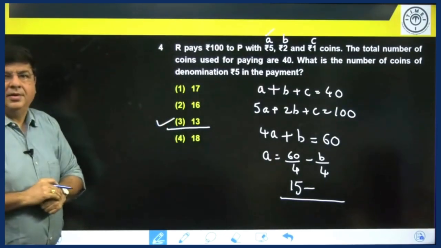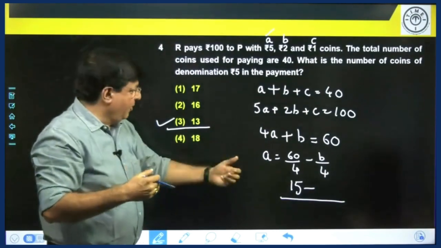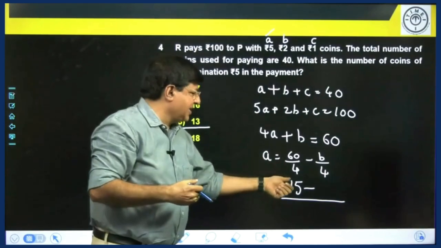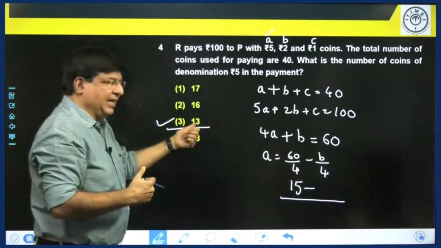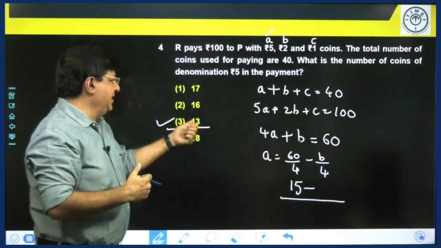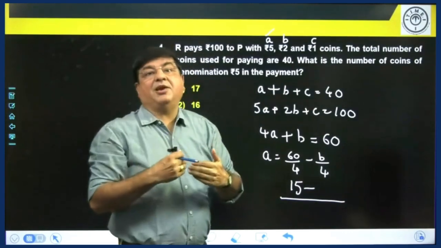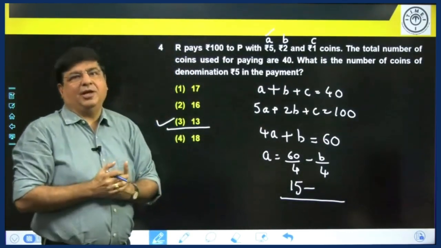Choice 3. You don't have to actually find the value. From here itself you can conclude that this value of A is less than 15. And the only answer that is less than 15 is 13. Now you may get a doubt: if all the answers are less than 15, if the options are 11, 12, 13, 14, then what is to be done?